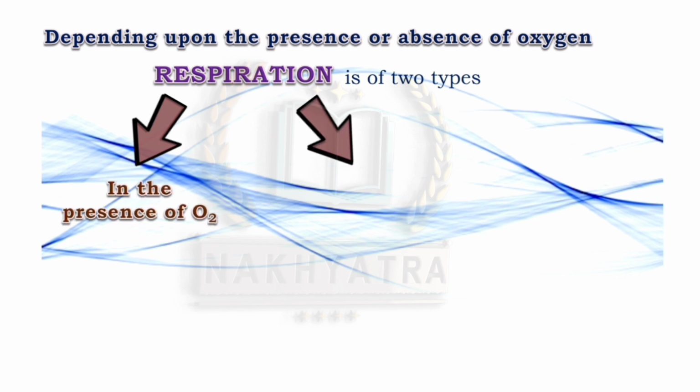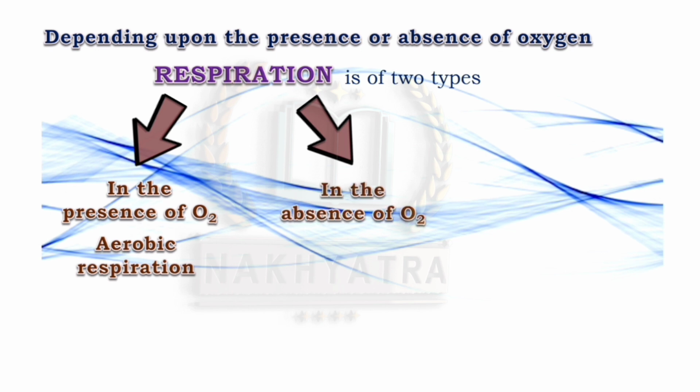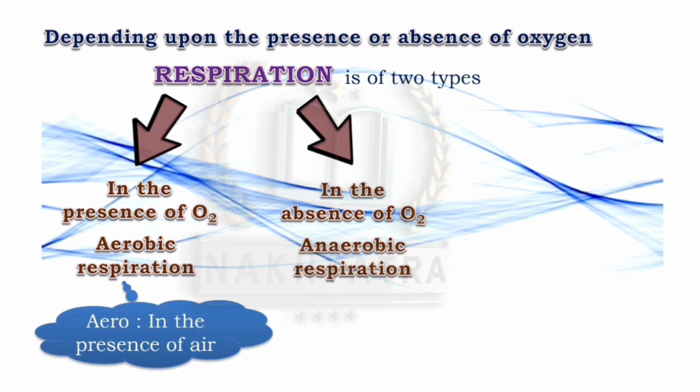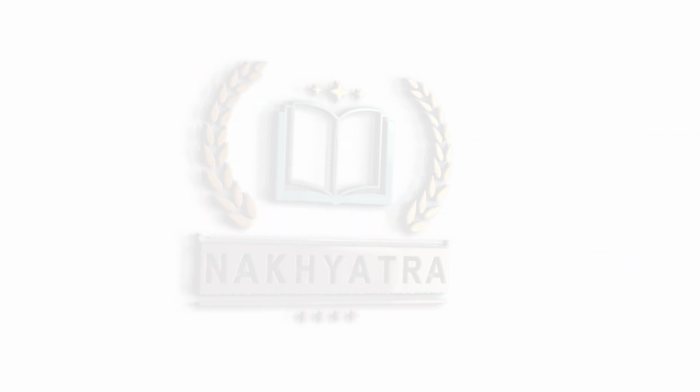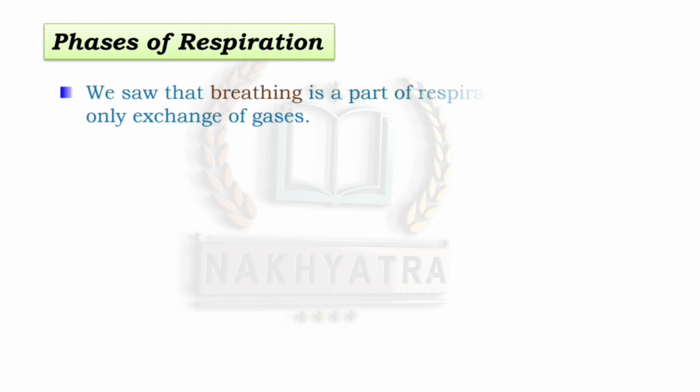Now see the first one. In the presence of oxygen, it is called aerobic respiration. So in aerobic respiration, there is oxygen, whereas in the absence of oxygen, it is called anaerobic respiration. So anaerobic respiration has no oxygen. Alright. So here aero means in the presence of air and anaero means in the absence of air. Clear everyone? Okay. Now see the phases of respiration.